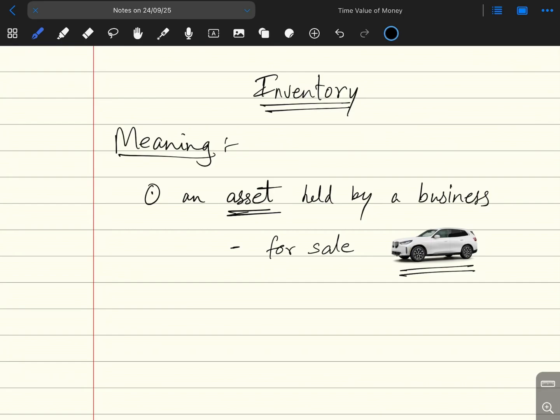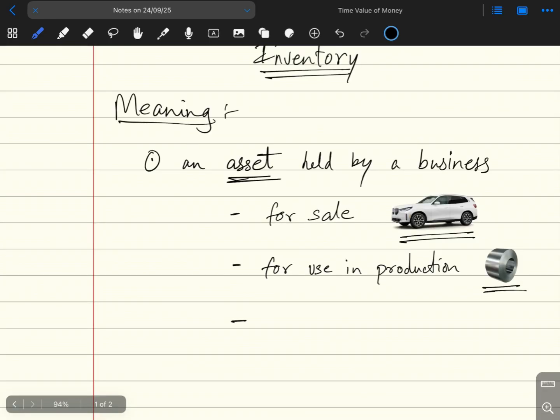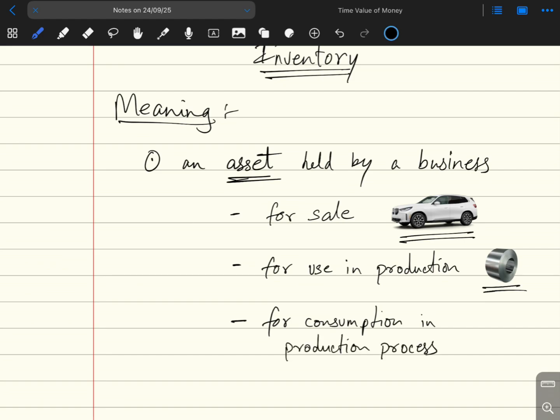Not only this, inventory can also be defined as a current asset which the organization holds for the sake of use in production. For example, a car company holds steel rolls as raw materials for manufacturing cars. This raw material is also a part of inventory for the car company, because the steel rolls are going to be used in the production of cars. Also, assets used for consumption in the production process are also inventory. For example, oil and grease used for lubricating machinery which helps in making cars are also part of inventory in an organization. Hence, all of the above current assets can be called inventory.